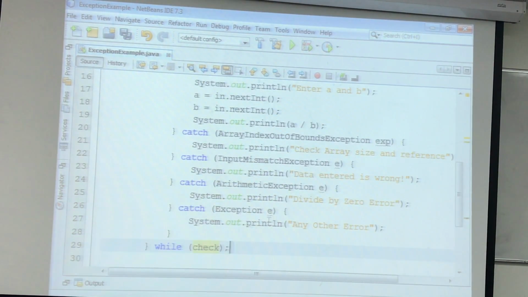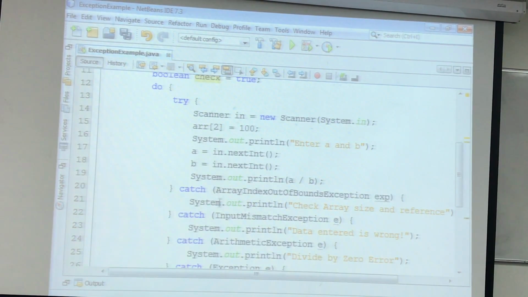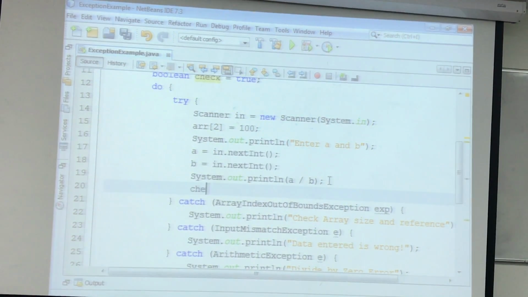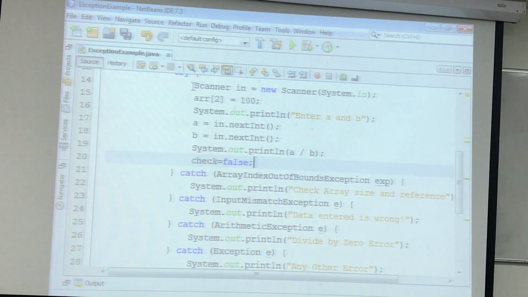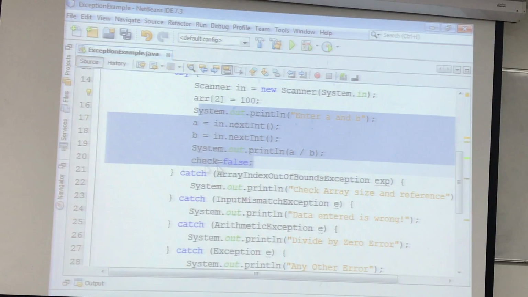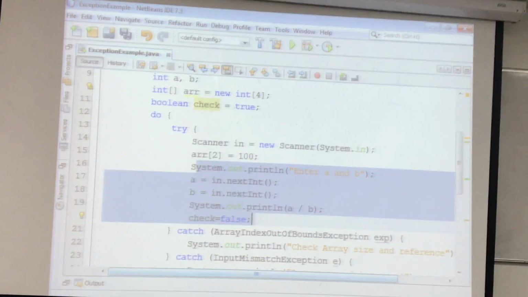Is this a correct logic? While check, yes. And here we say check equal to false. Okay? So if everything works fine, check will be false, so he will come out of the loop. Otherwise, if there is an exception occur in this line, so these lines of code will not be executed. So check will be still true. So he will repeat. You understand? So this is actually the way of handling the exception.